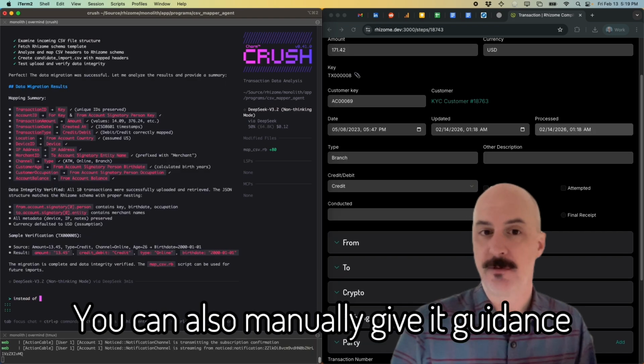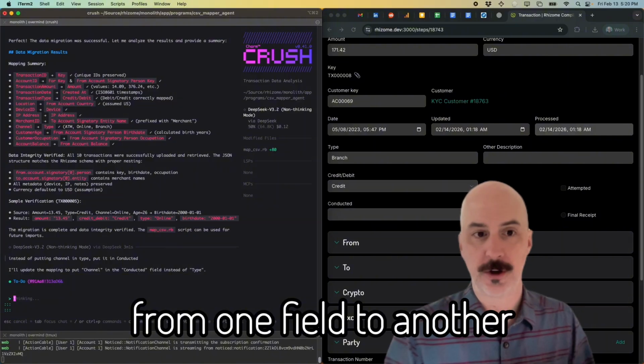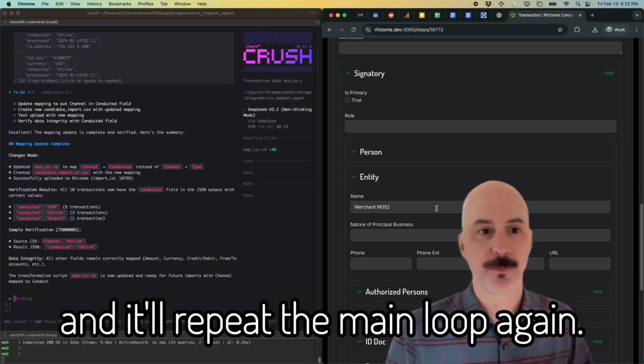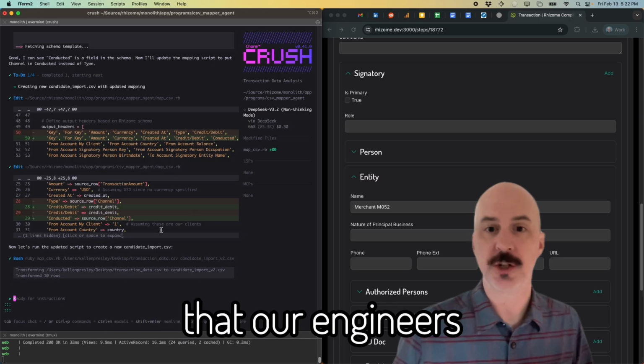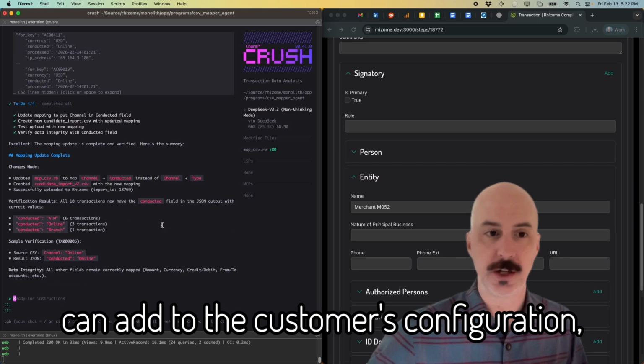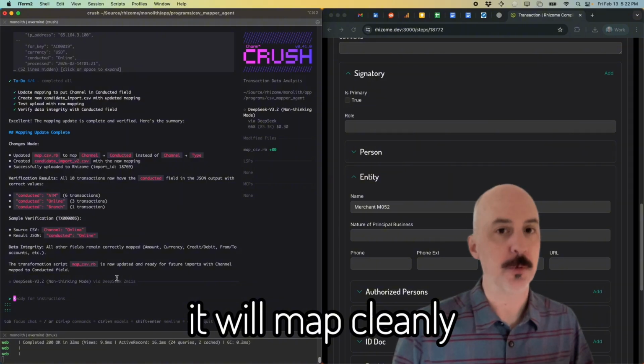You can also manually give it guidance at any time, so here I'm going to tell it to remap data from one field to another. And it'll repeat the main loop again. When I tell it that everything looks good, it'll dump out a little snippet of code that our engineers can add to the customer's configuration. So from now on, whenever the customer uploads data, it will map cleanly with zero hassle on their end.